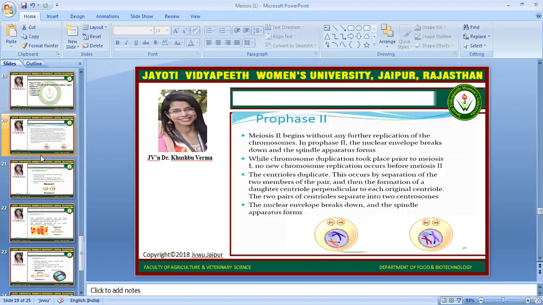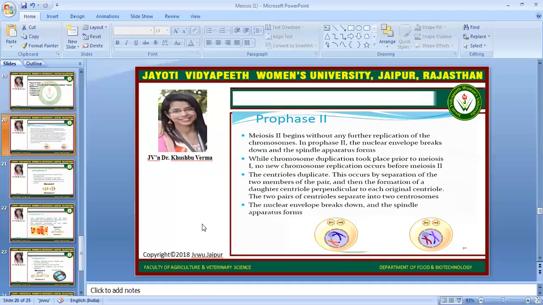First of all, we will discuss prophase second. Meiosis second begins without any further replication of chromosomes. In prophase second, the nuclear envelope breaks down again and the spindle apparatus forms again. While chromosome duplication took place prior to meiosis 1, no new chromosome replication occurs before meiosis second.